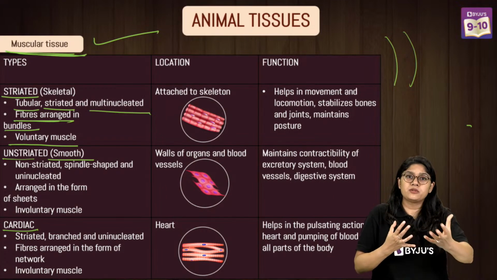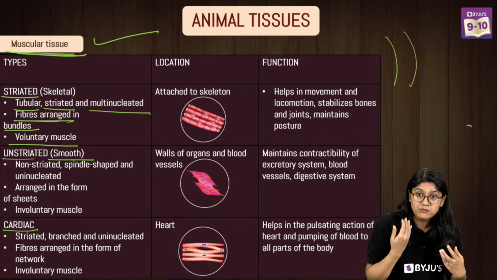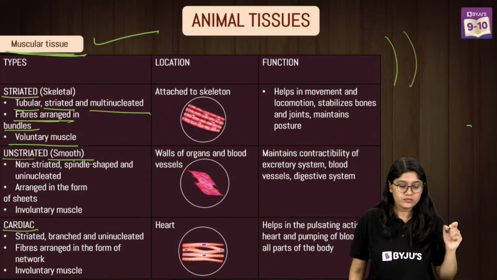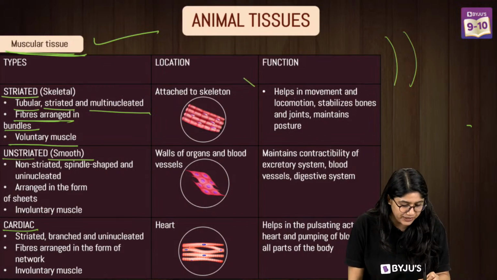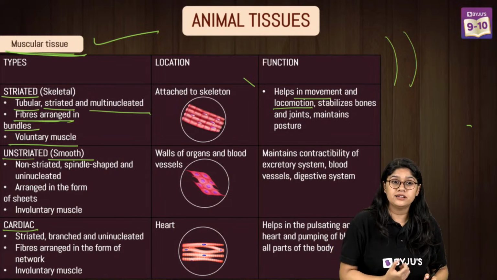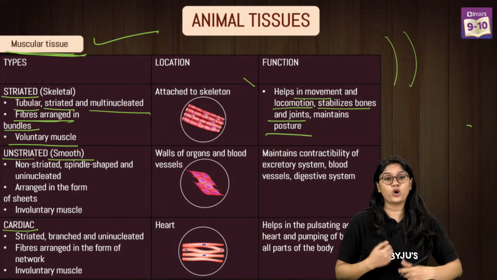Because of this property of the muscles, we can move our different body parts. They help in movement and locomotion. They stabilize the bones and joints and maintain our posture also.